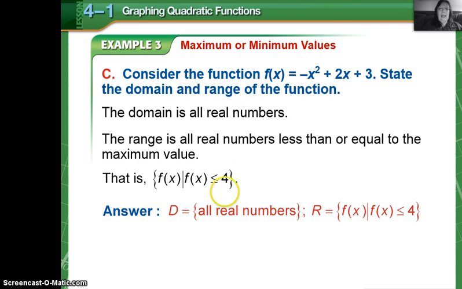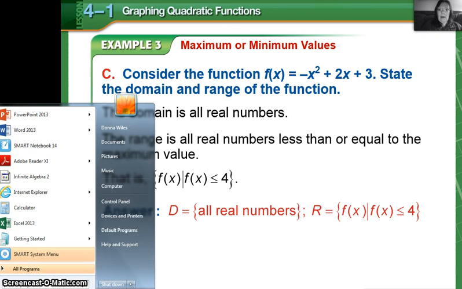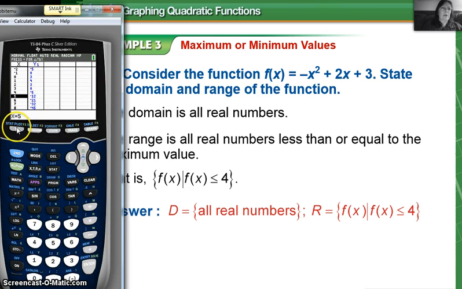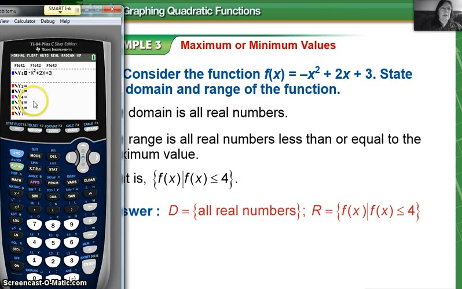If that function were, for example, instead of a parabola that points down, a parabola that opened up, I would not have a range where the values of the function have to be less than or equal to 4.